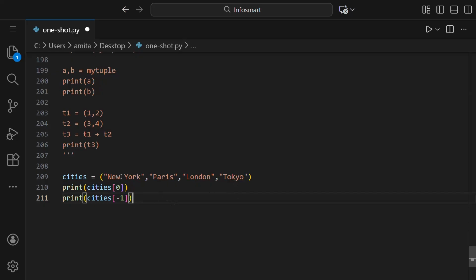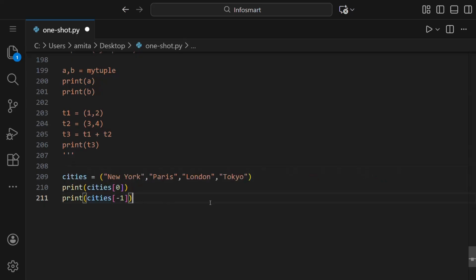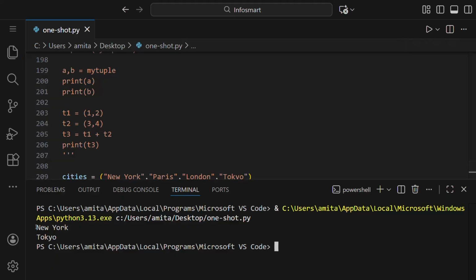Or if you want to give it from the start, it will be 3. But if there's a long tuple and we don't know its length or don't want to calculate, we can simply write -1. So let us run this and you can see we got the first and the last city printed.